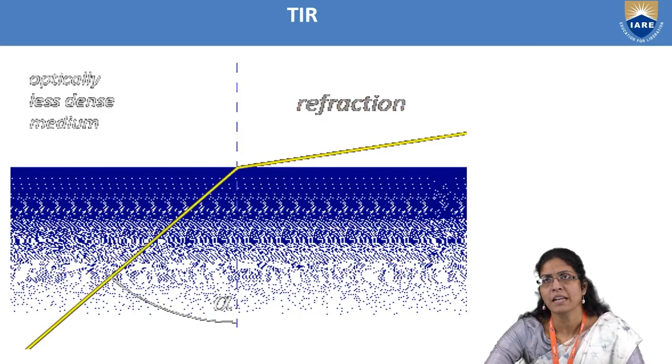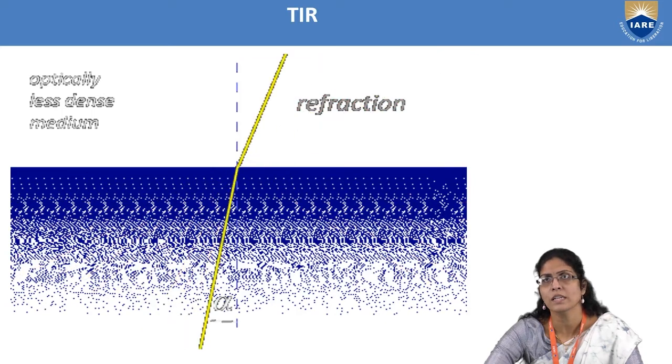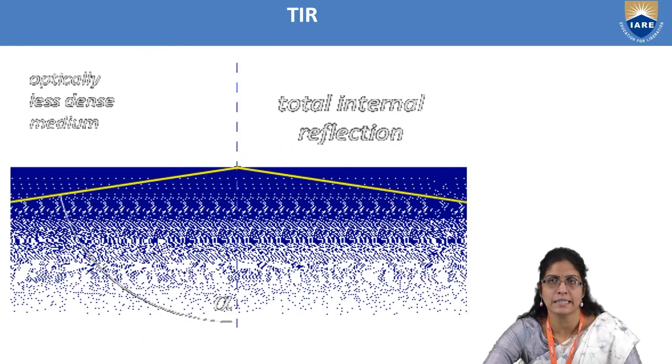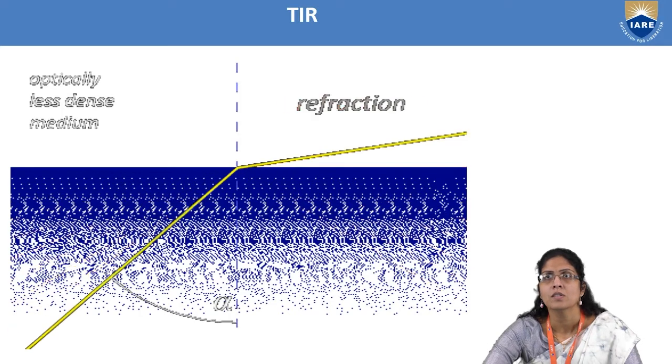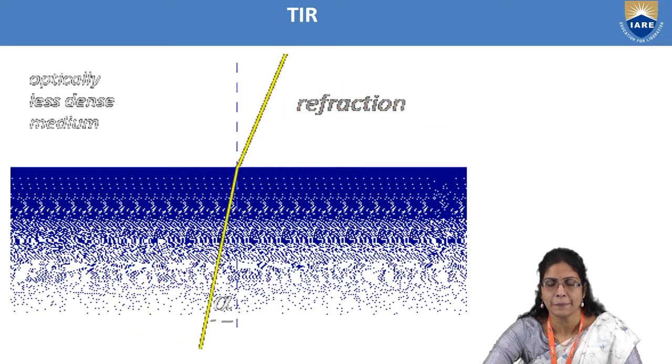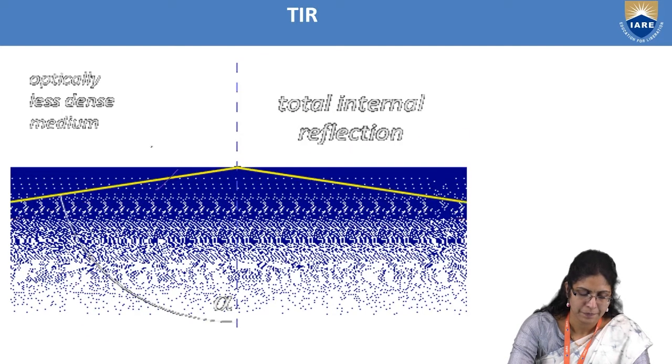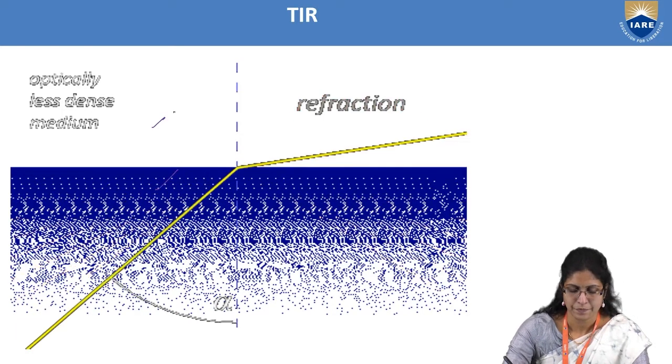And this is a simulation where you can see the total internal reflection happening beyond the critical angle. This is one medium which is denser, and this is a rarer medium.